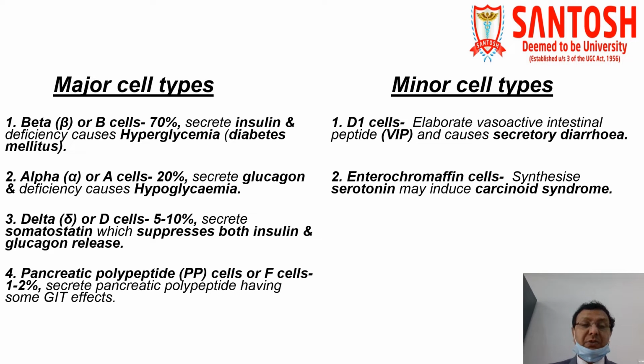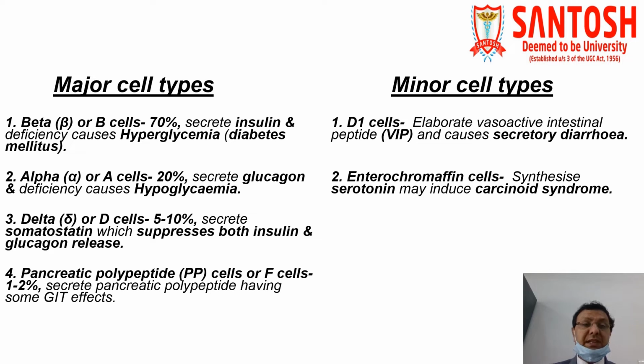They are the second most common, constituting 20% of the total islet of Langerhans, and they secrete a hormone called glucagon, and deficiency of glucagon is responsible for hypoglycemia. So with these two types of cells, glucagon and insulin have opposing regulatory effects on glucose homeostasis. So deficiency of insulin is responsible for hyperglycemia, while deficiency of glucagon is responsible for hypoglycemia.